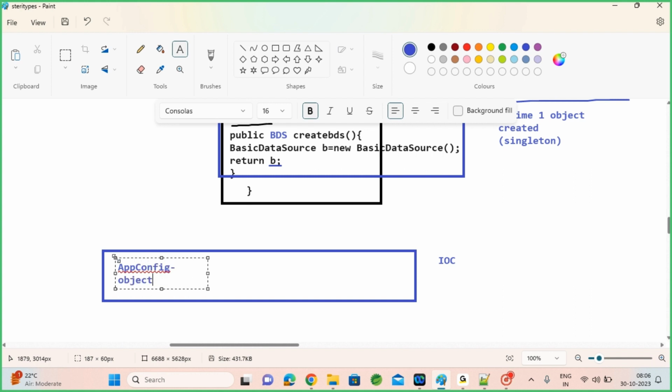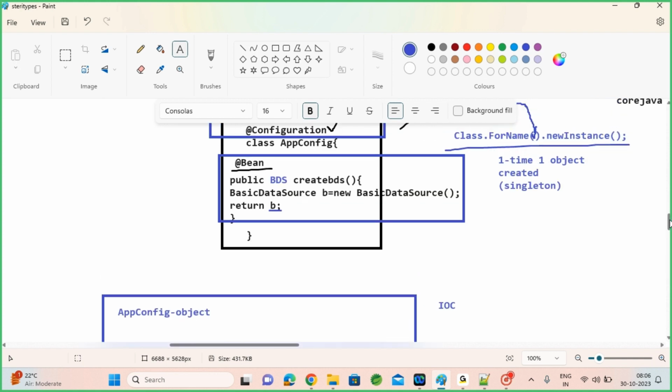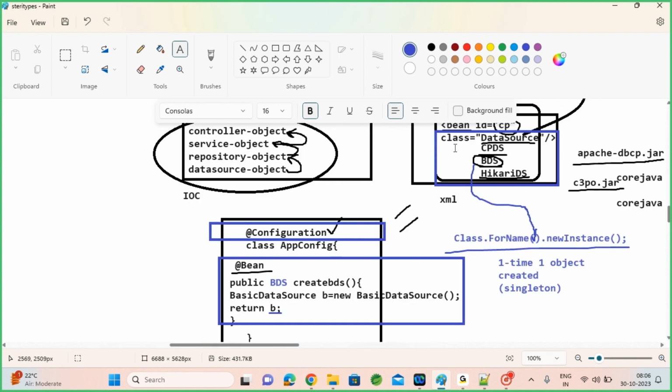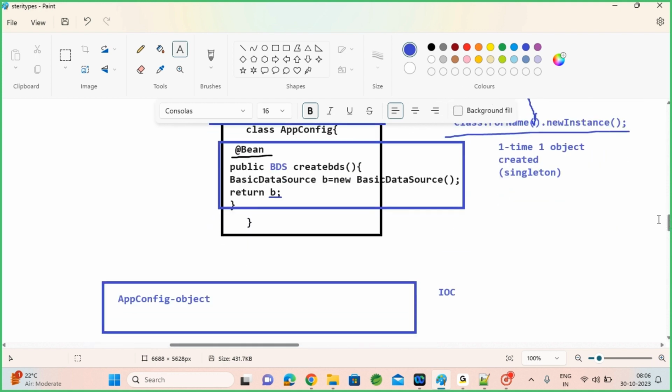Your app config object will be created. Under app config, if you use any @Bean, it will consider them. So the developer is trying to provide an alternate for XML bean. Let me create that object. So IOC will create the @Bean object also.